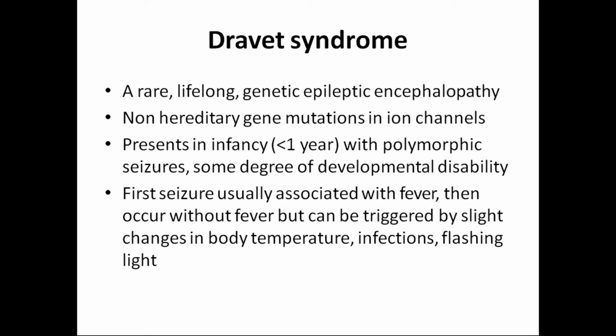Coming to Dravet syndrome, it is a rare lifelong genetic epileptic encephalopathy, with non-hereditary gene mutations in ion channels. It is not hereditary and there will be a gene mutation in sodium ion channels. It presents in infancy, that is less than 1 year of age, with polymorphic seizures, a different variety of seizures. Some degree of developmental disability will always be there, so developmental delay will be there. The first seizure is usually associated with fever. After that, seizures occur without fever but can be triggered by slight changes in body temperature, infection, flashing light.